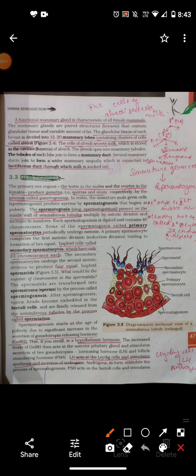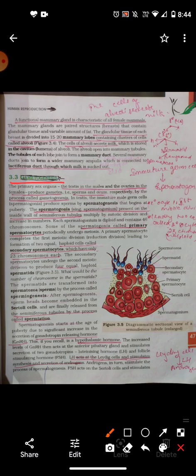Okay, students, now we are going to start another topic, that is gametogenesis. Gametogenesis is the process of formation, differentiation and maturation of gametes, or the sex cells. It occurs in the primary sex organs called gonads, the testes in males and ovaries in females. The process in males is spermatogenesis, and that in females is oogenesis. We already know all this.